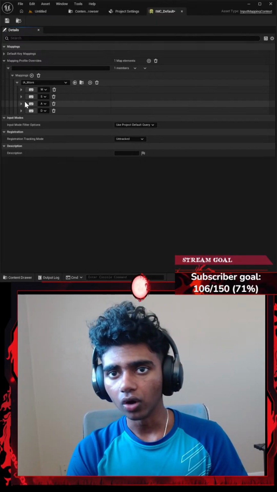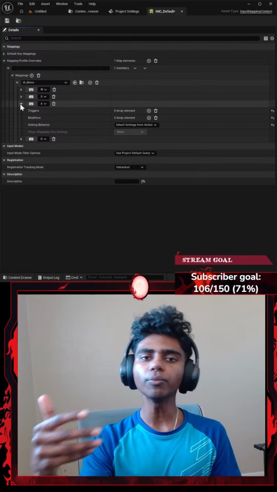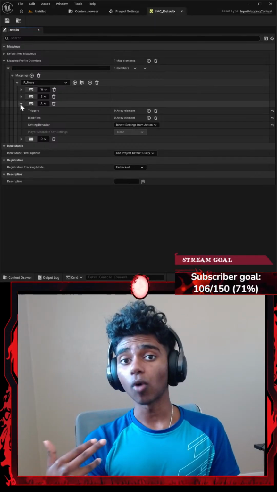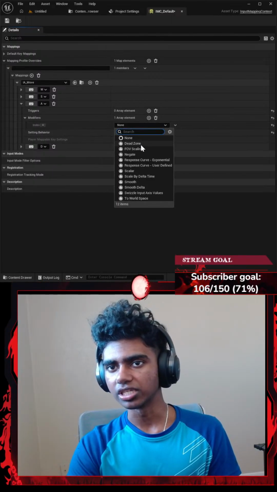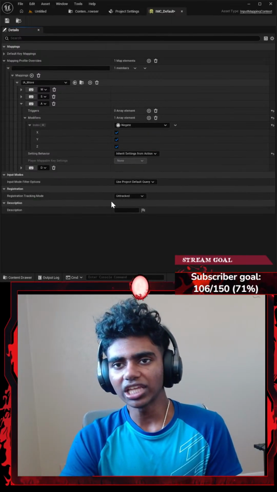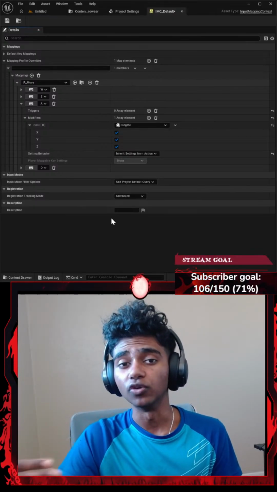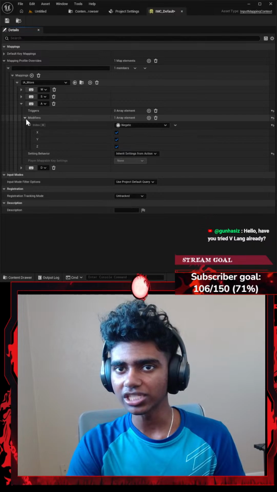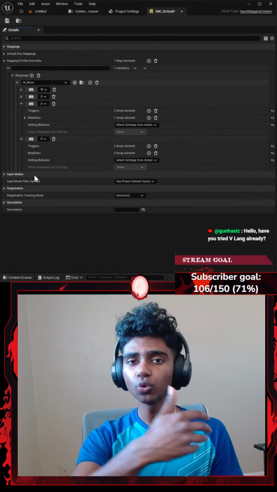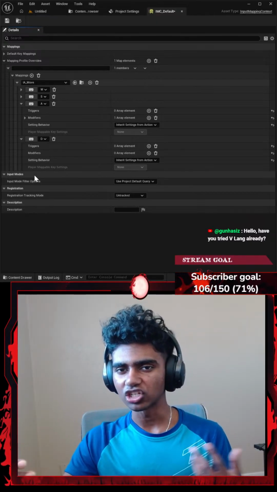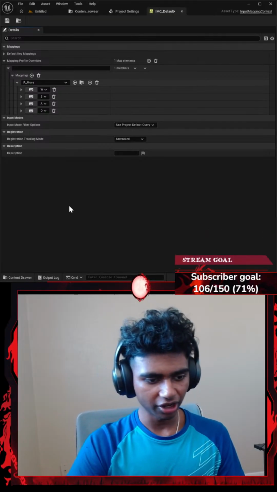There we go. Okay, and next up for A, basically what A means is I want to move towards the left. Since I want to move towards the left, I'm going to add a modifier called Negate, because I wouldn't need to add a specific modifier that tells me to move in the x-axis, because by default I do move in the x-axis. Negate is just negative. On the other hand, my D is going to be moving towards the right, which is positive x-axis, so I won't need any modifiers for it. And I think that's pretty much it for my IA_Move.